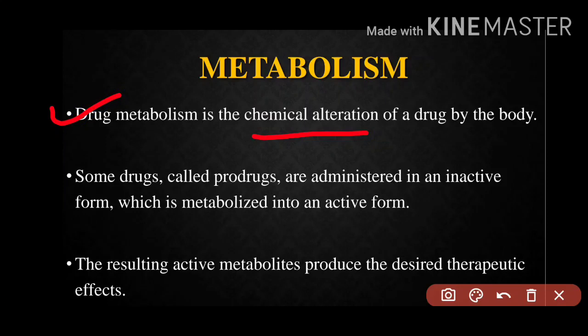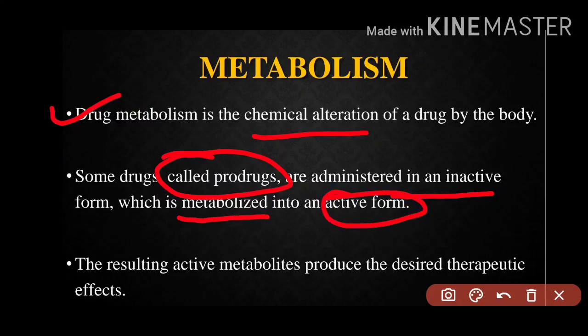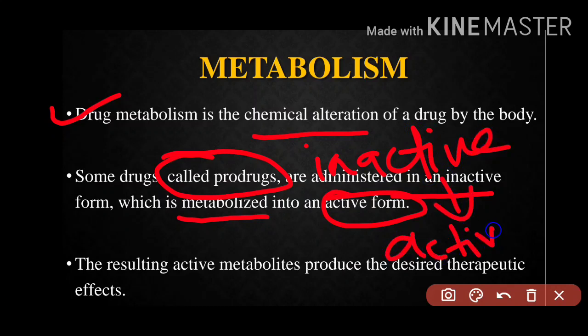Now some drugs which are known as prodrugs are administered in an inactive form, and they are metabolized and become active. To understand this point, let us know the meaning of prodrug. A prodrug is a biologically inactive compound which is metabolized in the body to produce the drug. That means inactive will be made to active.